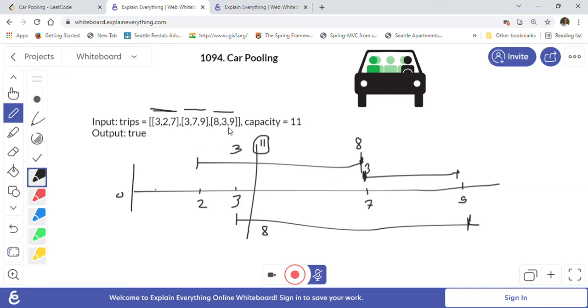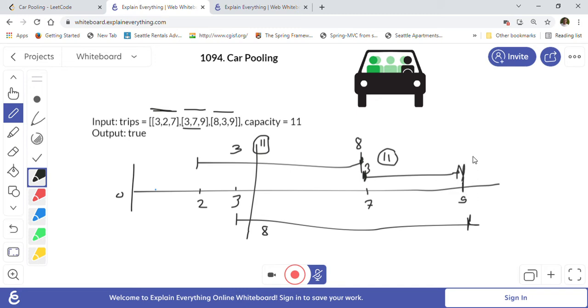7 to 9, you can see 3 are boarding here. So again it became 11, right? Which is possible, as 11 is the capacity. So they can take these 3 also, and they can go and reach until this point, where all the people are getting down